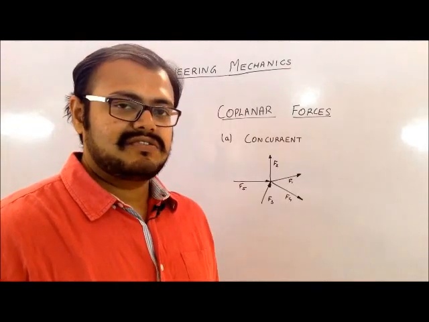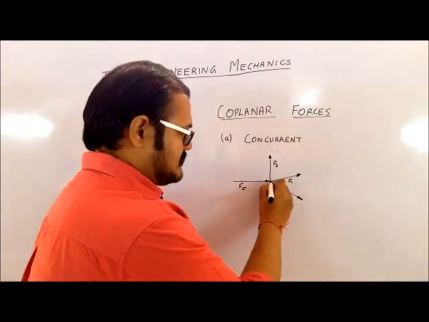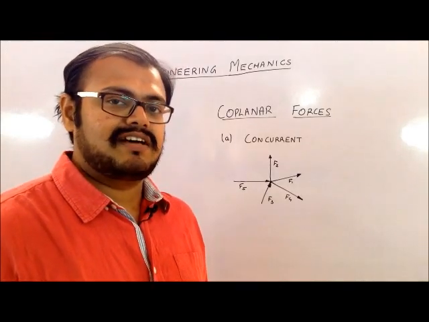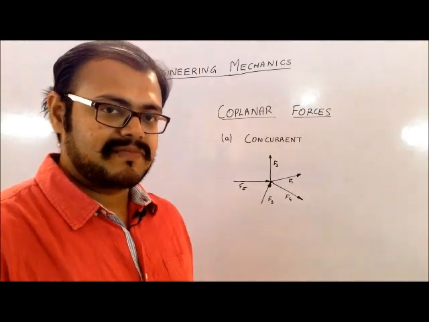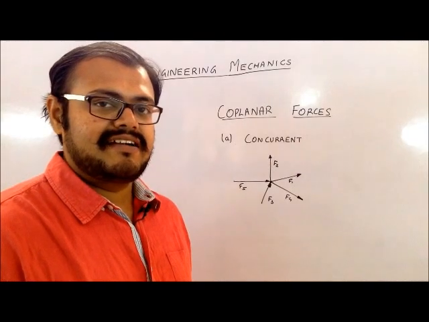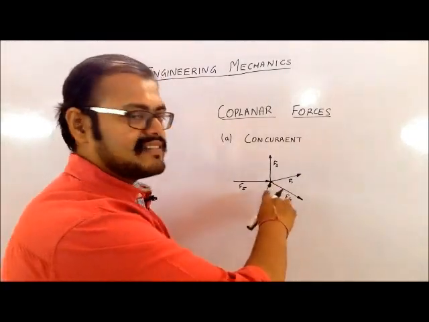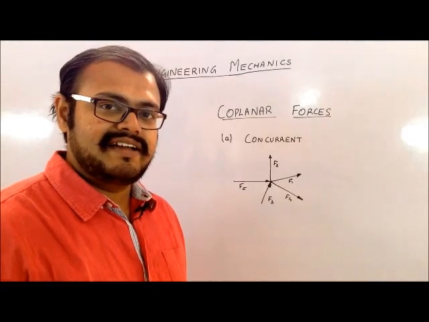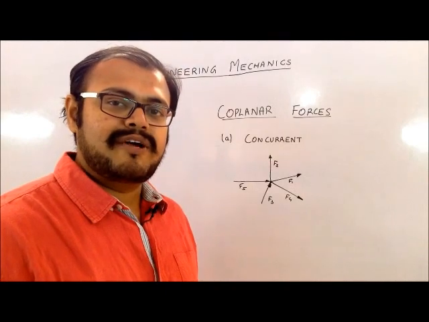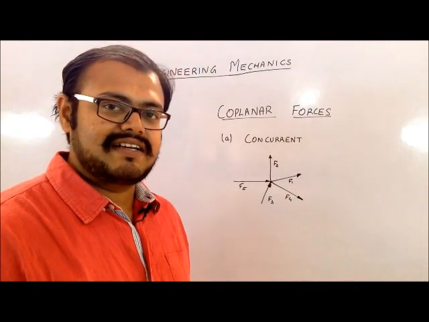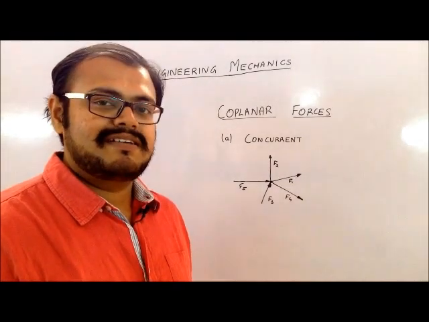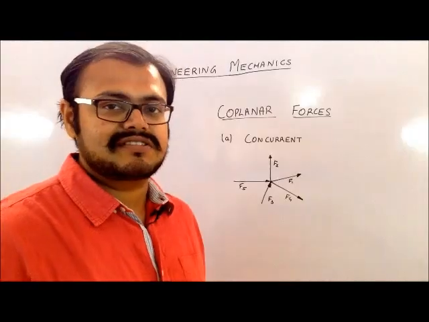Okay, to understand the coplanar force, let us try to understand this system. There are 5 forces in this system. All the 5 forces are on the same plane. They are lying on the whiteboard, and you can see that they are meeting at a single point. So they are originating from or meeting at that point. That is why they have a common point of intersection, and they are called concurrent forces. Forces which are meeting at or being projected from that point are called concurrent forces.